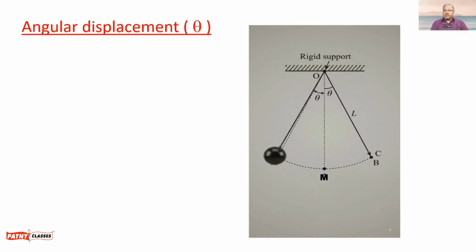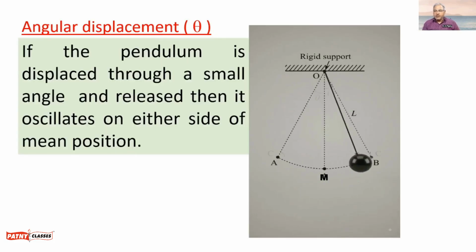It keeps on changing. The pendulum oscillates between two extreme positions A and B. M is the central position, called the mean position. If the pendulum is displaced through a small angle theta and released, then this pendulum automatically oscillates on both sides, left as well as right, and these oscillations are observed with respect to the mean position.